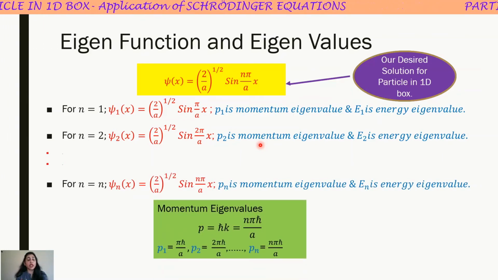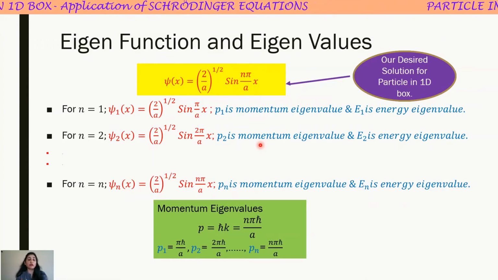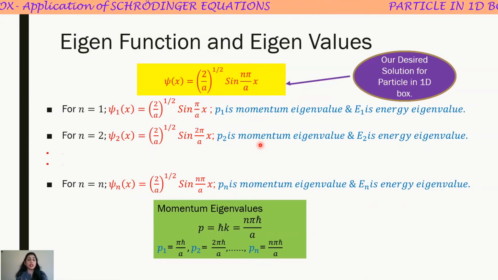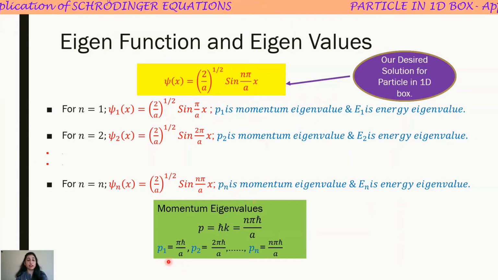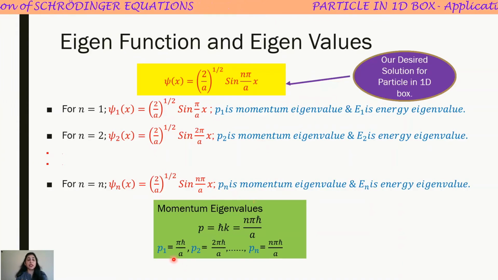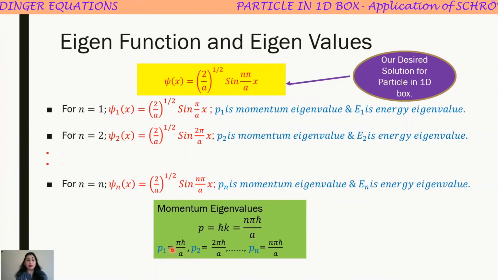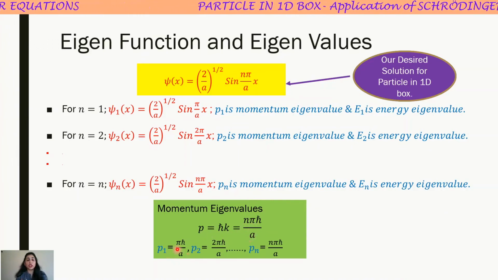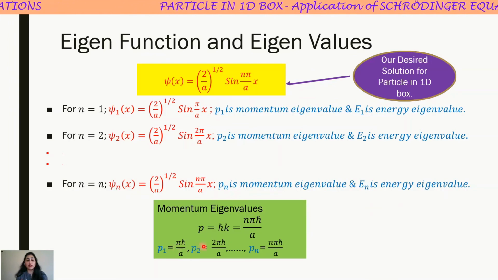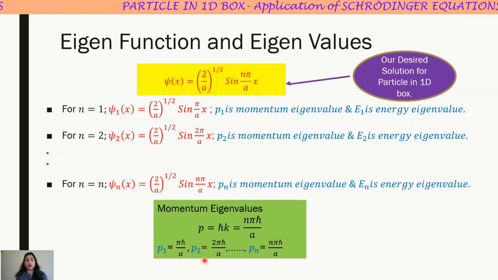Now I can also calculate the value of the momentum corresponding to different energy levels, different quantum states, as p equal to n pi h cross over a.